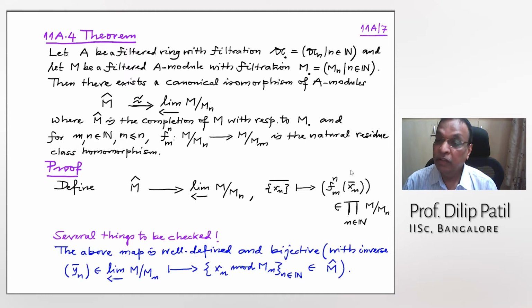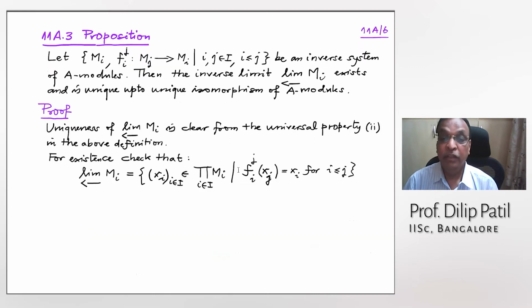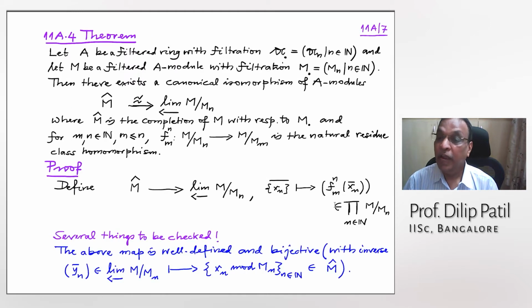This element is in the product of this M by Mn product module. And now we have to check that this is indeed an element in the inverse limit. That means it should satisfy some property, right? Namely this property. That one has to check. But that is immediate, because this is very natural.